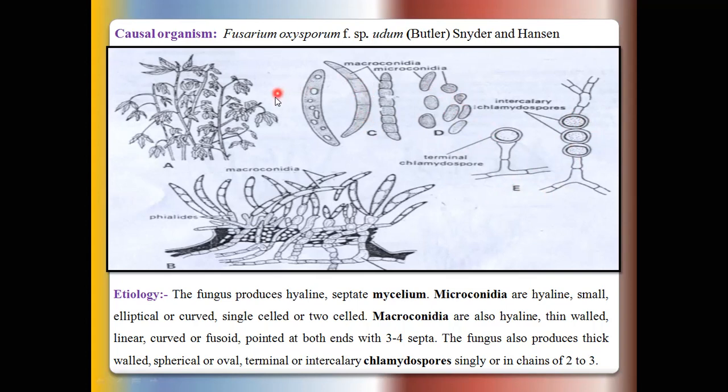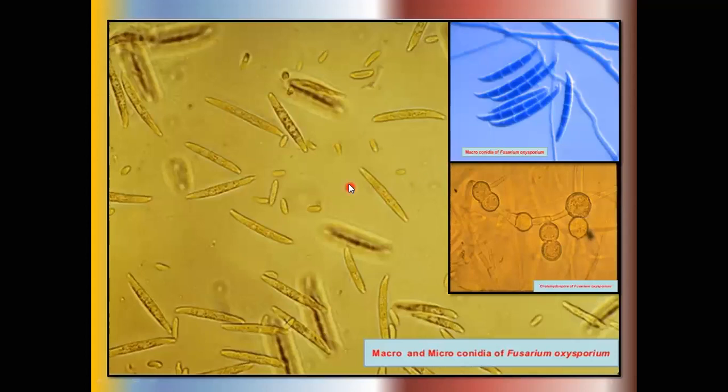Okay, so these are the etiological parts of Fusarium oxysporum forma species udum. So you see these diagrams. This is the chlamydospore. This is the macroconidia having 3 to 4 septa, and this is the microconidia. Microconidia is always small as compared to the macroconidia.